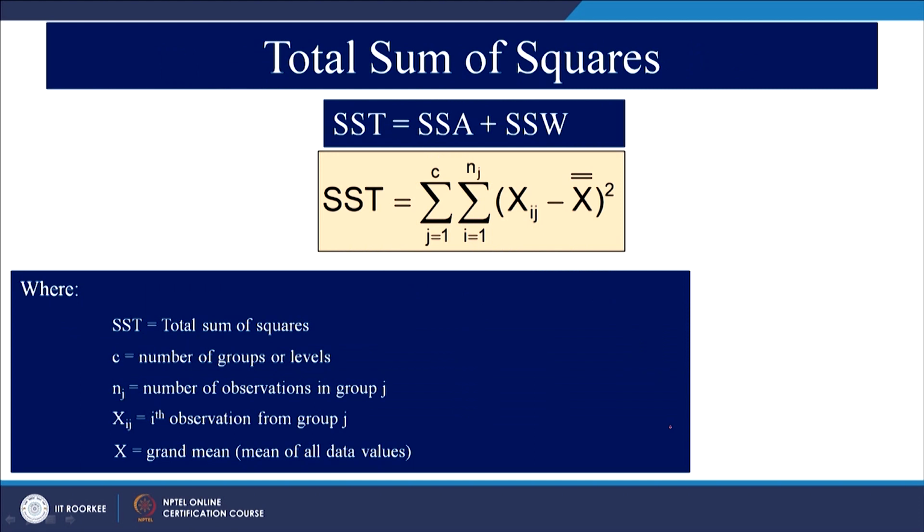So, total sum of squares can be calculated like this. It is the summation of all j ranging from 1 to c, all i's ranging from 1 to nj. Here nj is number of observations in each group j. Xij is nothing but ith observation for jth group, x double bar is grand mean, right. c is number of groups or number of levels. So, this is how you should be calculating total sum of squares.